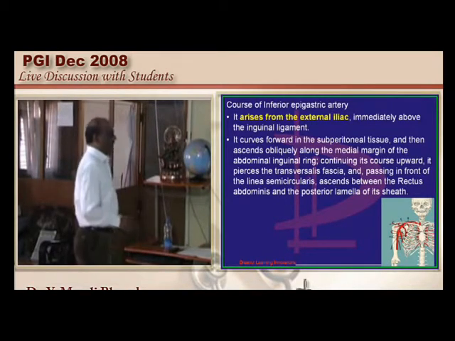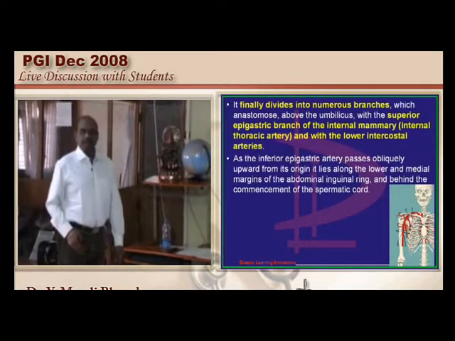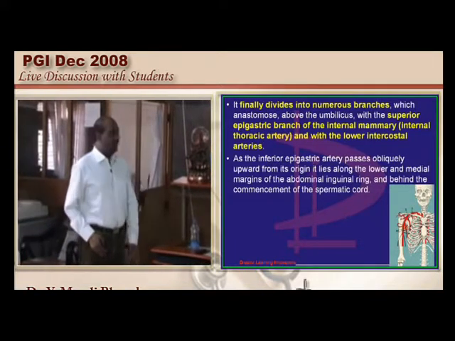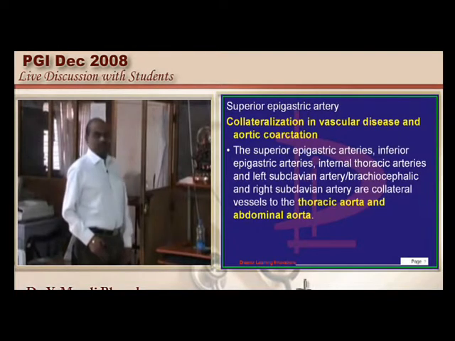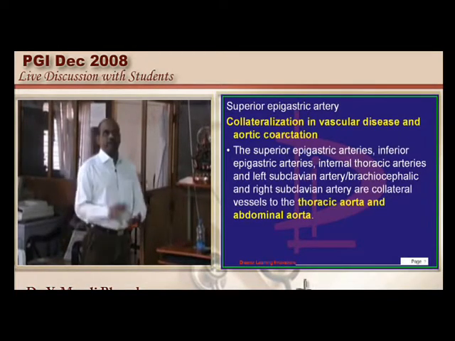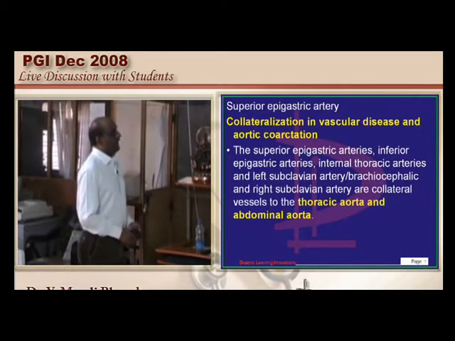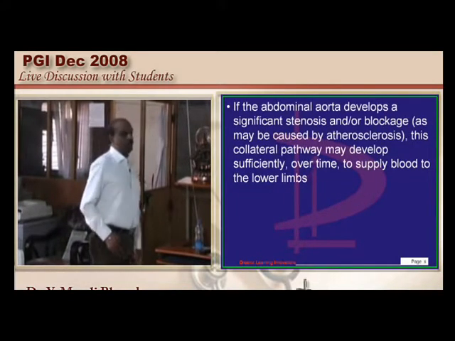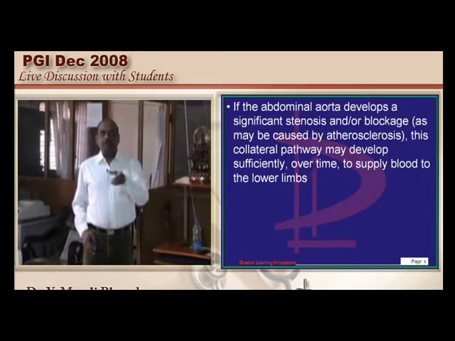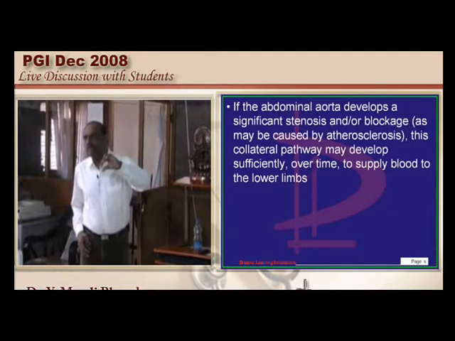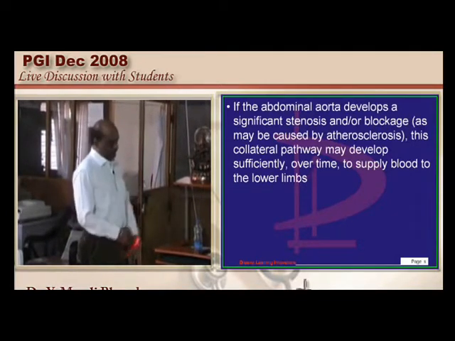So we need to know that the superior epigastric artery, inferior epigastric artery, internal thoracic and the left subclavian all form the collateral vessels and connect the thoracic aorta and the abdominal aorta to one another. That's the reason the epigastric vessels will finally form anastomosis with the branches of the subclavian in order to bypass any obstruction at the level of the descending aorta, which is what you need to remember.